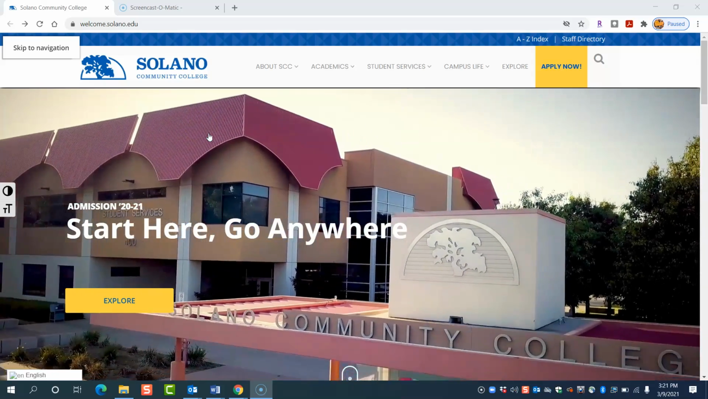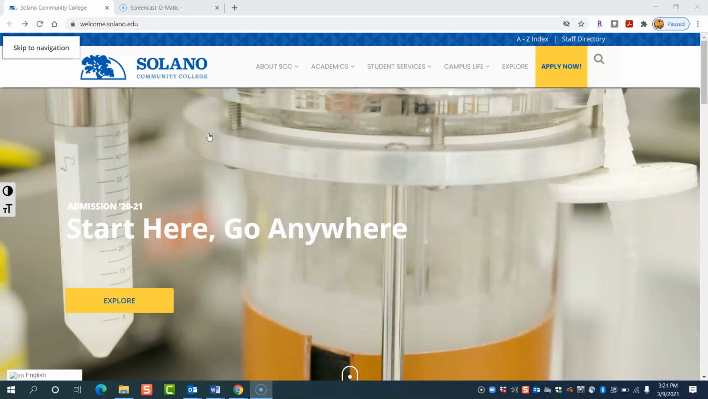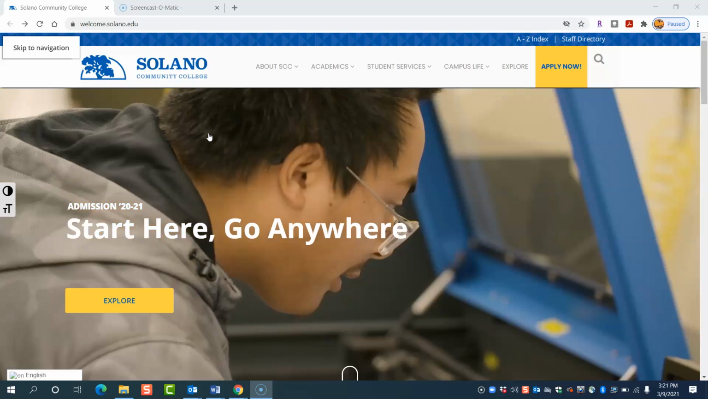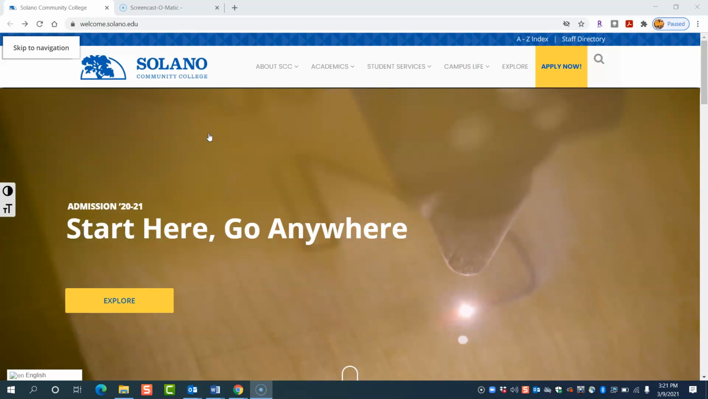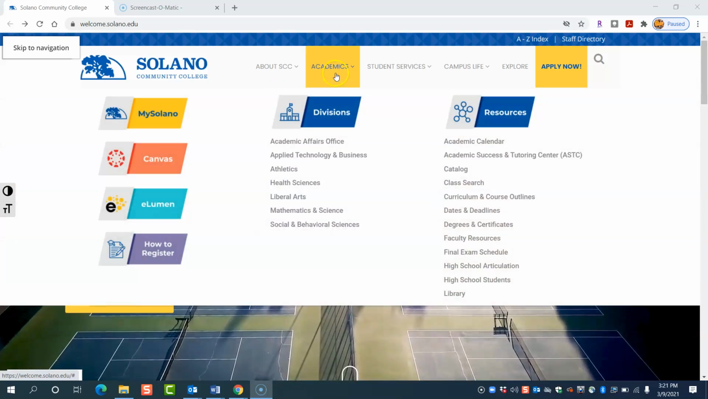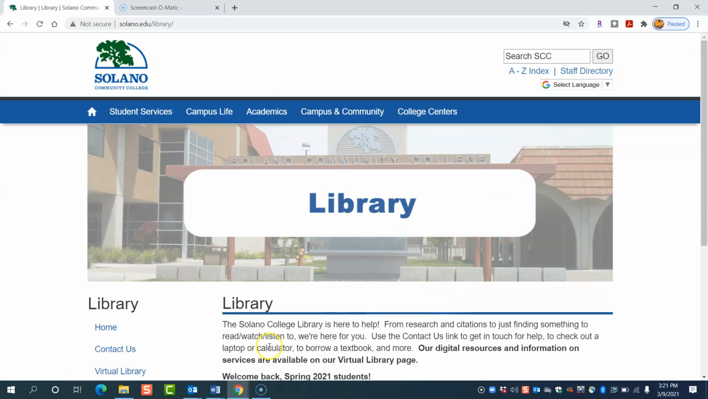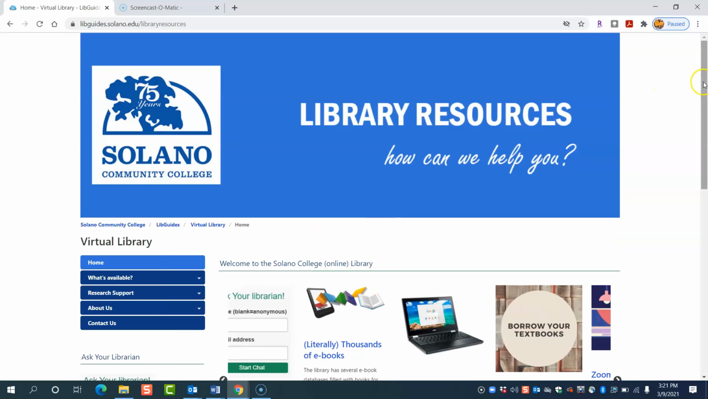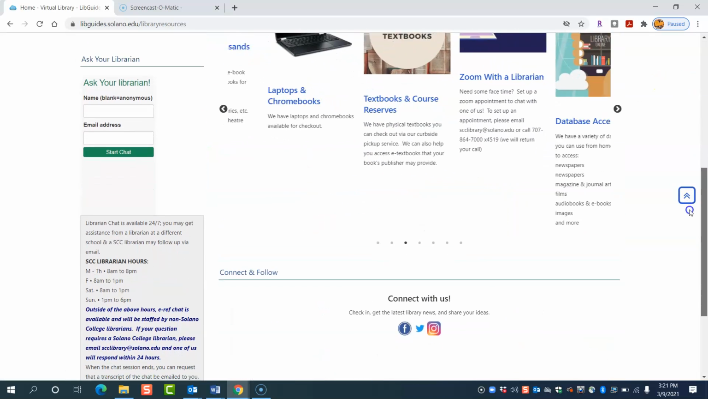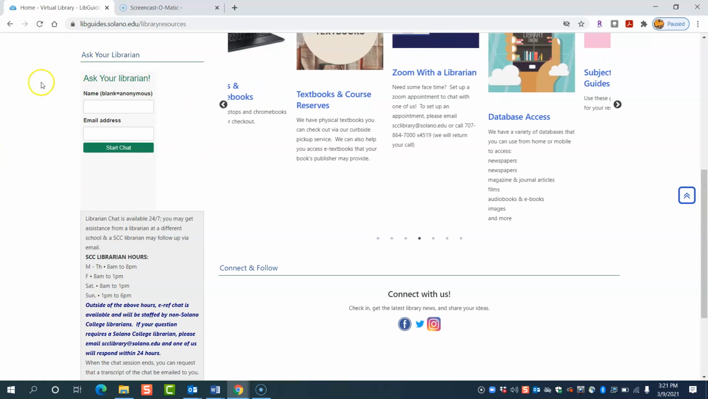Hi everyone, this is a quick and dirty guide to how to find your research articles for Much Ado About Nothing. Okay, so we're going to go to Academics, Library. This takes you to the virtual library page. This is the same page you hit when you click on SCC Virtual Library in Canvas. Click on Virtual Library. First off, I really want to show you this Ask Your Librarian.